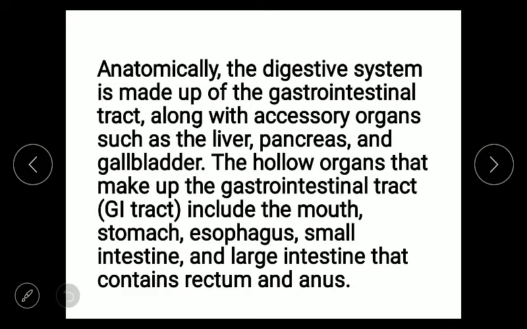So anatomically, the digestive system is made up of the gastrointestinal tract. So this gastrointestinal tract is also known as the alimentary canal. Along with this gastrointestinal tract, accessory organs also remain present in the human digestive system. And what are these accessory organs?